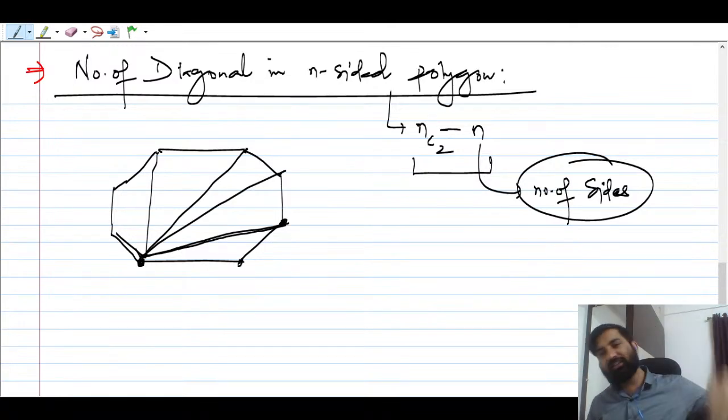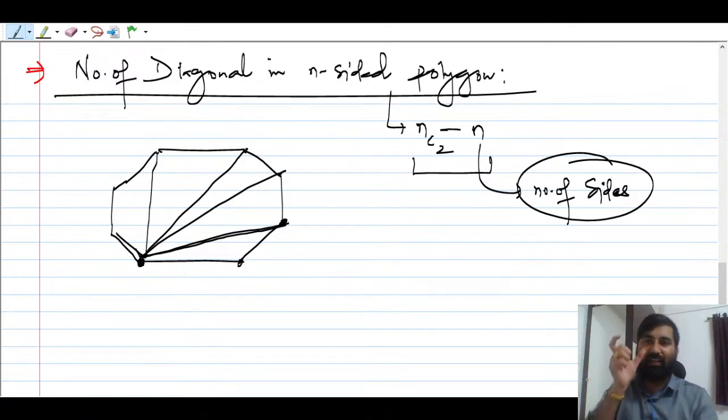Right? In this polygon, how many straight line segments will there be? There are n sides, meaning n line segments, but diagonals we have to find, so we have to subtract n. Okay, so I think this is clear for all.